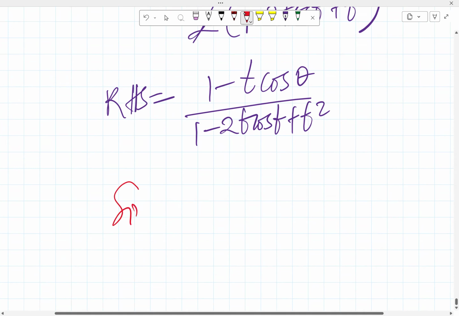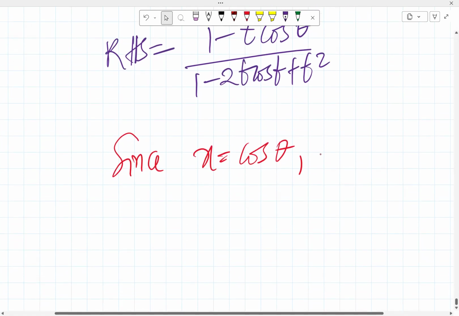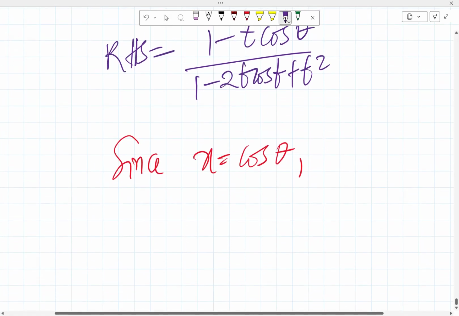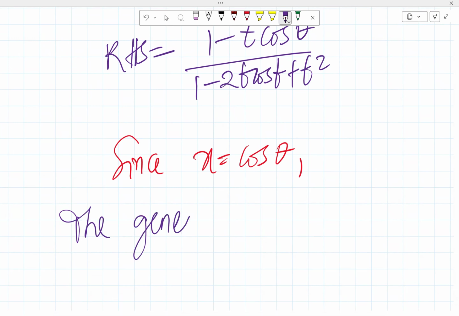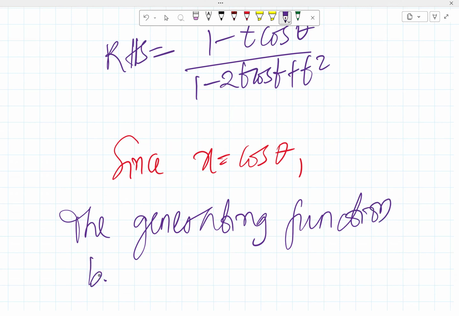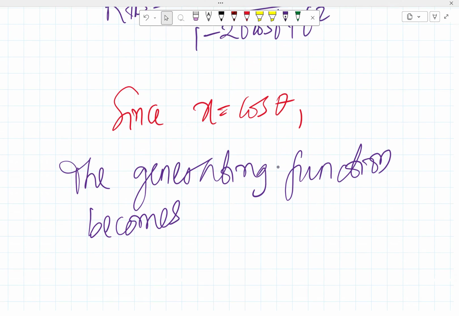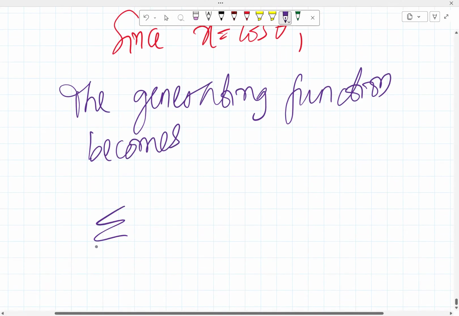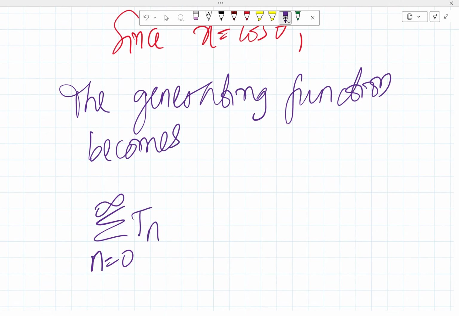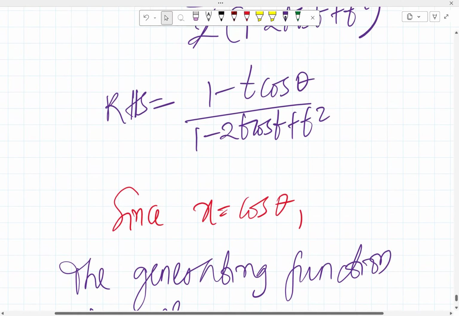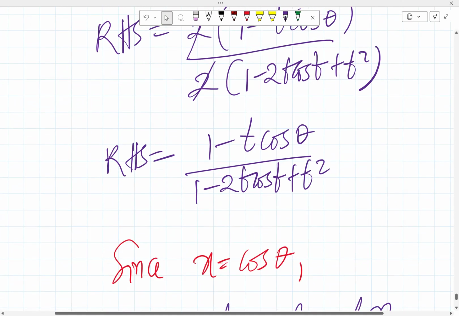Since x is equal to cos theta, the generating function becomes the summation from n equals 0 to infinity of T sub n of x, t raised to the power n, equals, because cos theta is x, 1 minus t cos theta will be 1 minus tx.